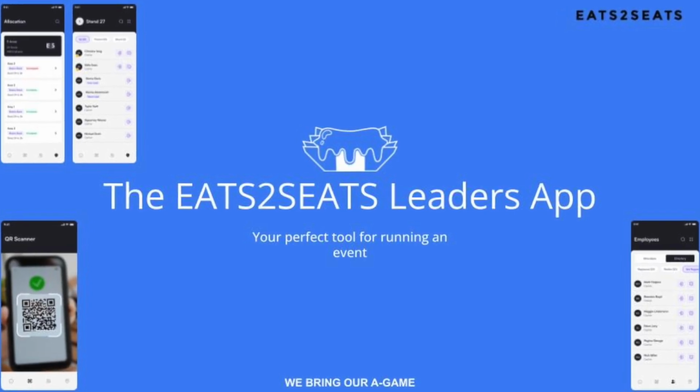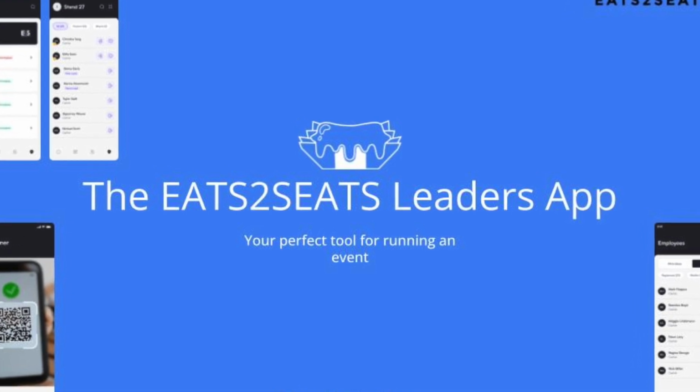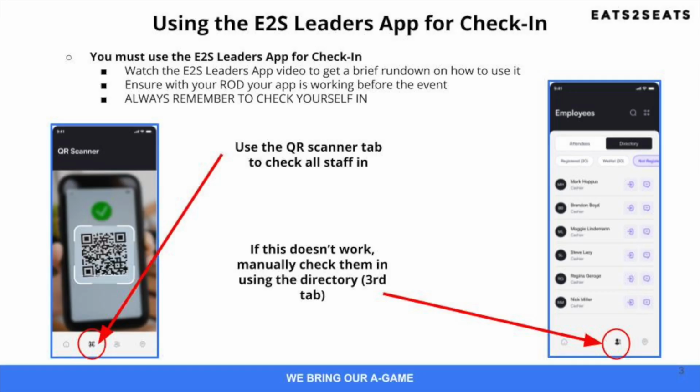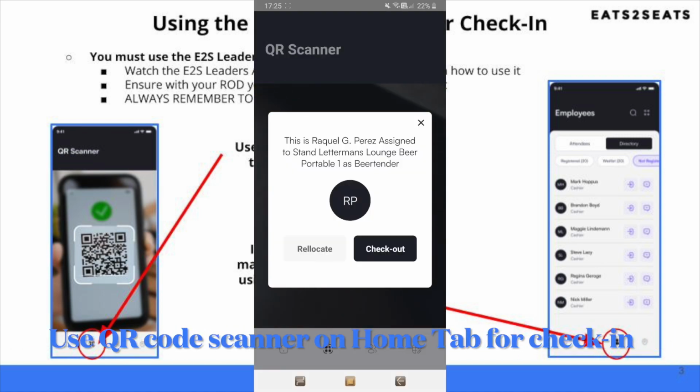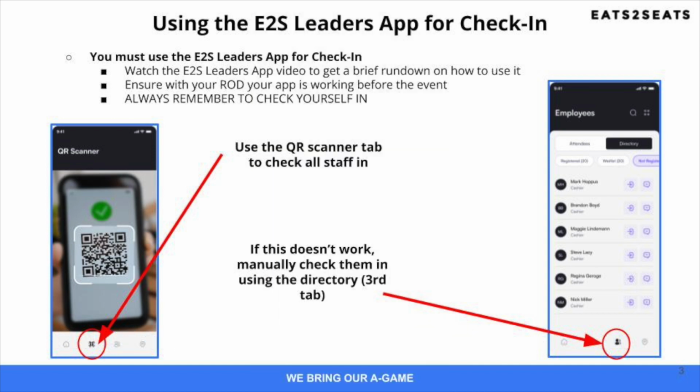First, let's review how to use the E2S Leaders App, your perfect tool for running an event. As a vending lead, you must use the Leaders App for every event. You need to watch the Leaders App 101 and 102 videos on YouTube and ensure your app is working with your ROD before every event.